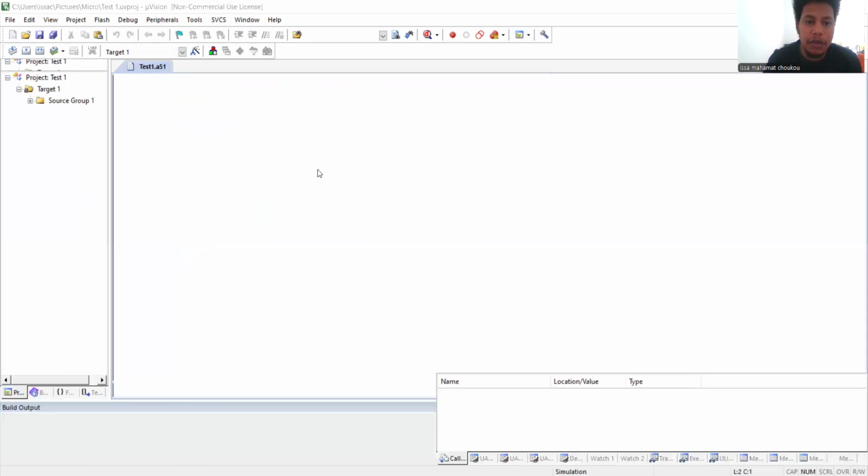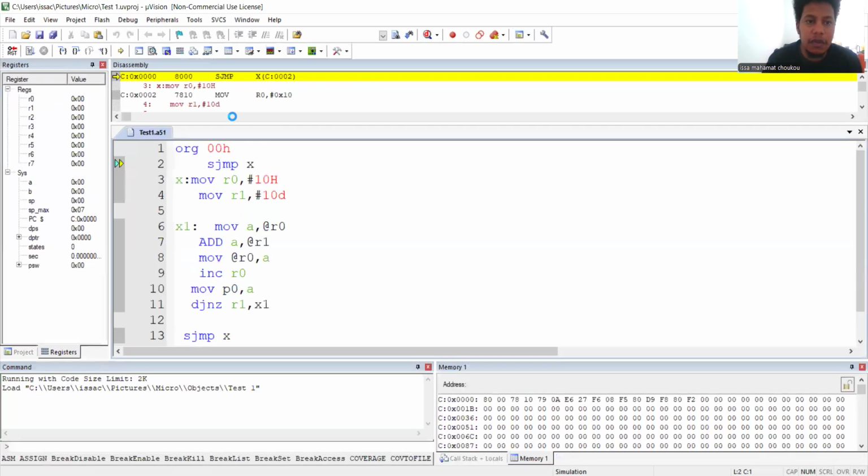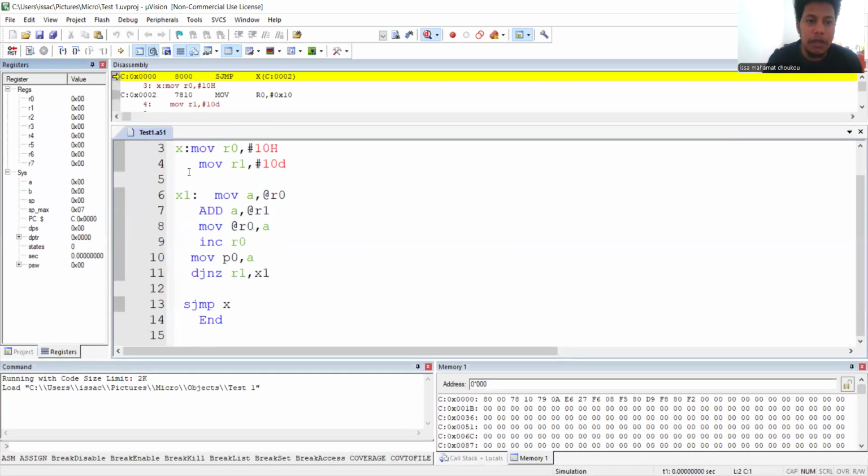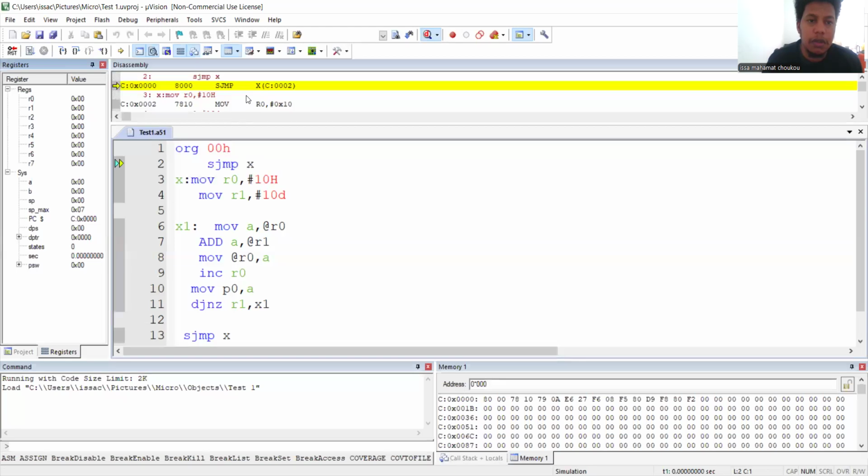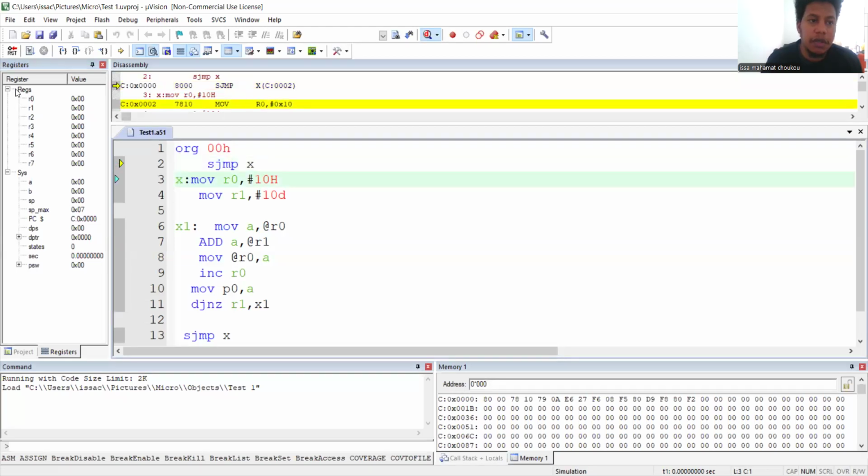If you see here, okay, right, my code is working now. If you see here, my code is register value I have here, R0 and R7 here. Here my R0 will increase 10 times, 10 decimal, 10 times. I have here address memory. If you see here, I show you.